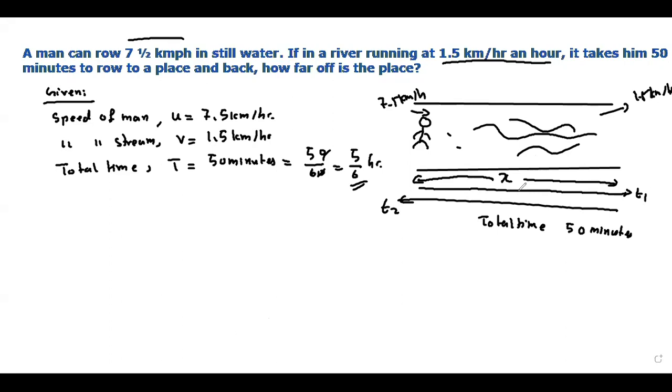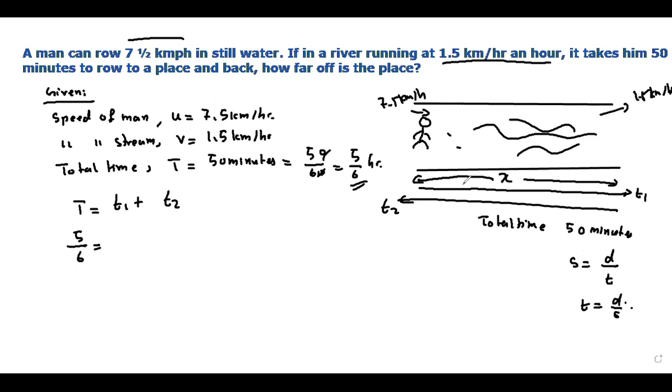Total time taken T is equal to t1 plus t2. So total time taken becomes 5 by 6. The speed formula: speed is equal to distance by time, so time is equal to d by s.